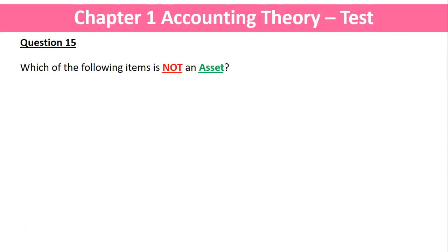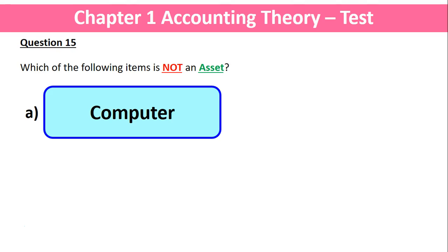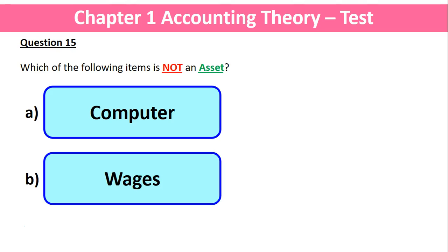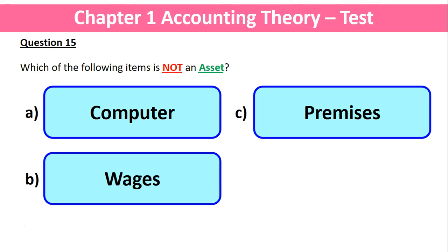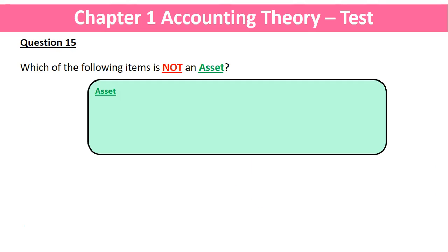Question 15. Which of the following items is not an asset? A, a computer, B, wages, C, premises, or D, debtors? Let's have a look at this by looking at the definition of an asset.